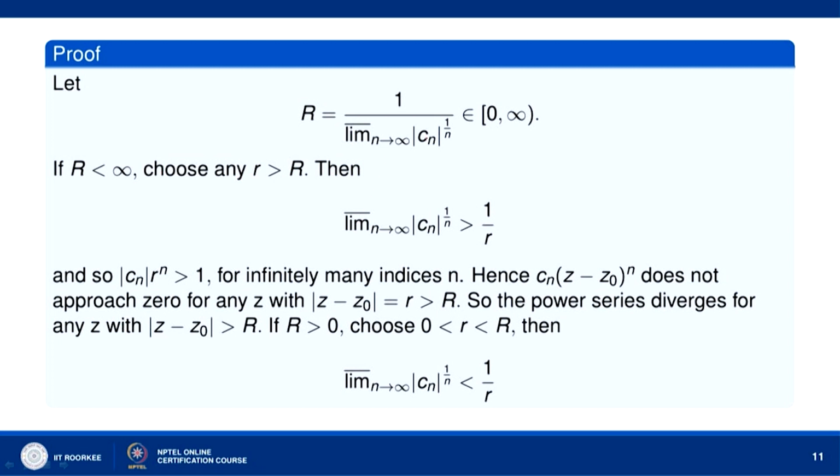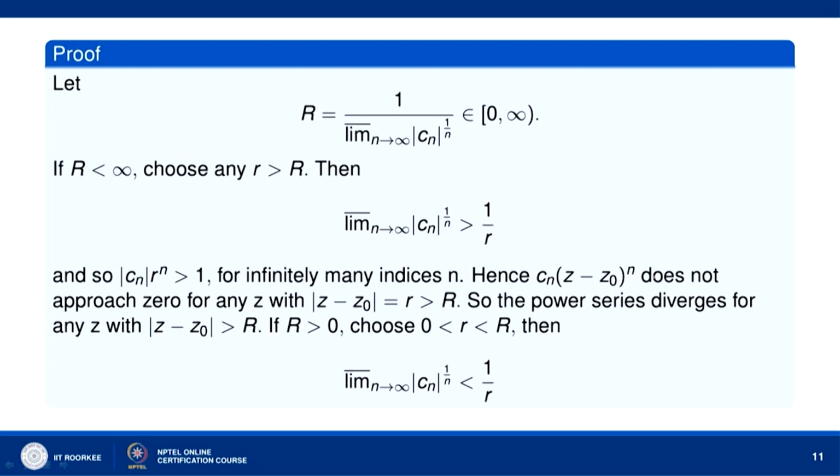Then limit superior n tends to infinity mod of Cn to the power 1 by n is equal to 1 by r, but 1 by r is greater than 1 by capital R. So, mod of Cn to the power 1 by n into capital R is greater than 1 for infinitely many indices, and we can say mod of Cn into capital R to the power n is greater than 1 for infinitely many indices n.